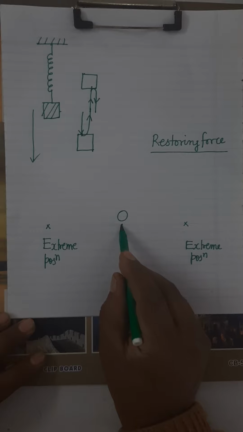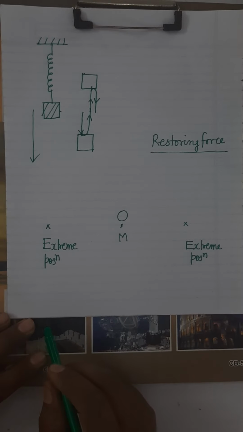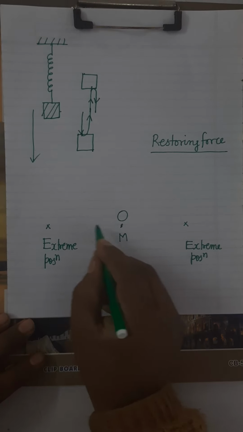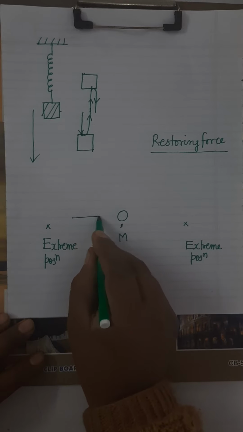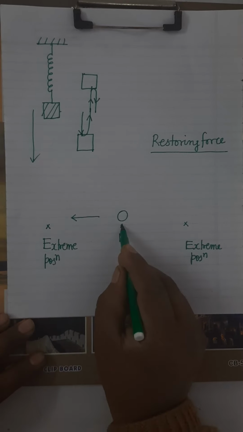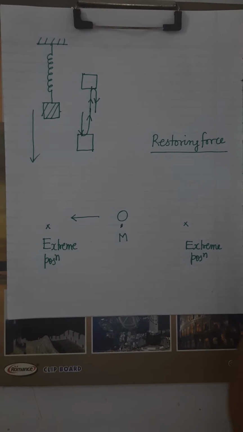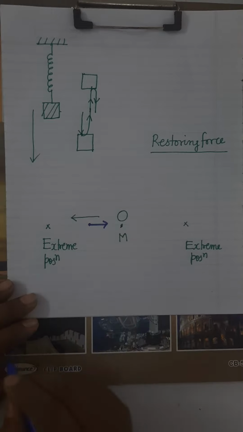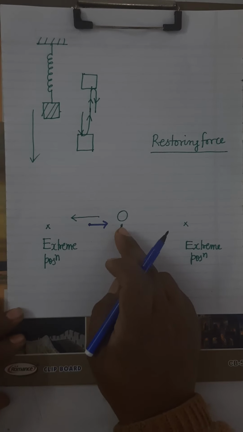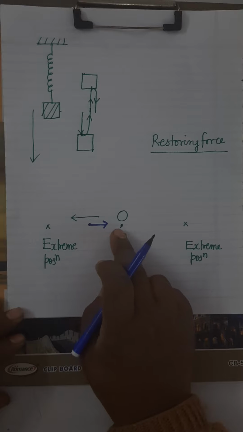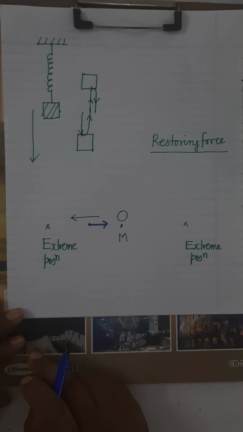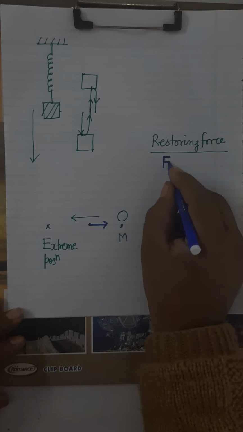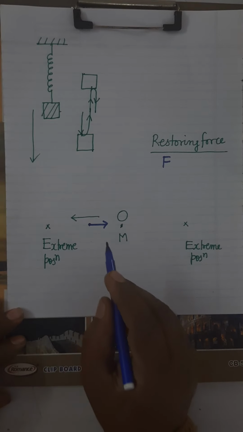Here the original position of the body is at M. In equilibrium the body is at M. At M it doesn't experience any force, but as it moves from मीन पोजीशन टू द एक्सट्रीम पोजीशन, जैसे ही बॉडी इधर से इधर जाएगी, what will happen, it will experience a force in this direction. मतलब ये एक फोर्स बॉडी पर सेटअप हो जाएगा which will act in this direction. And this restoring force has a special property.